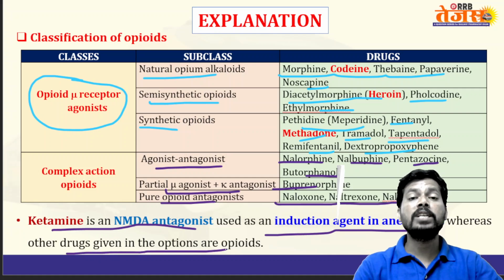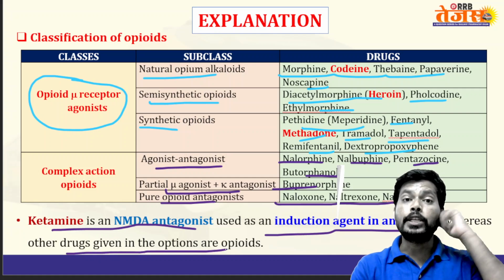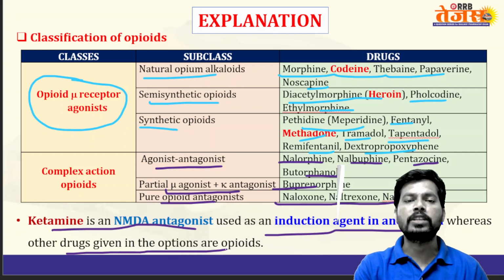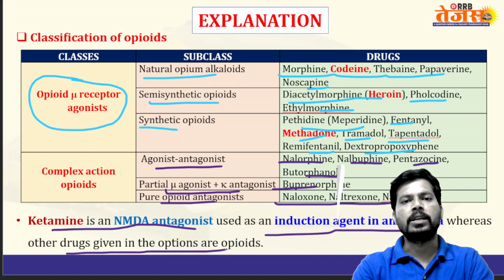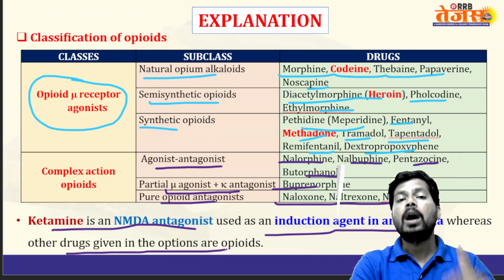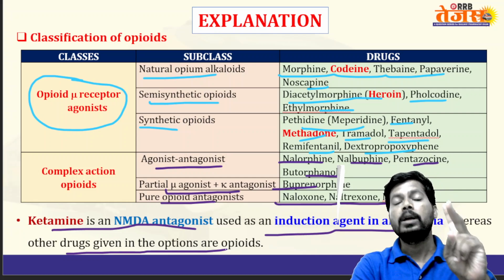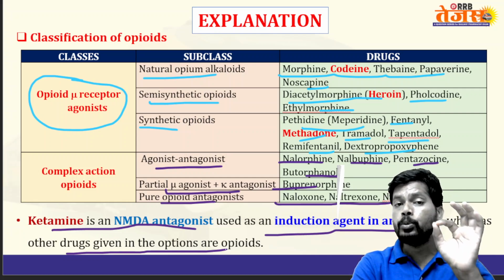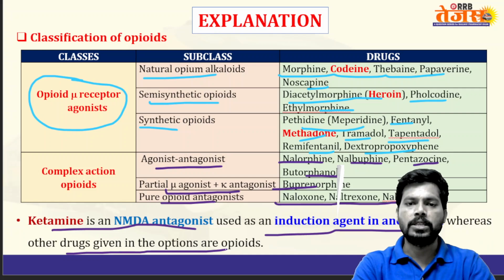Ketamine is known as a dissociative anesthetic. It dissociates the person from the surroundings during the surgical procedure and produces hallucinations. Ketamine has two isomers: the S isomer produces anesthetic activity and the R isomer produces hallucinations.